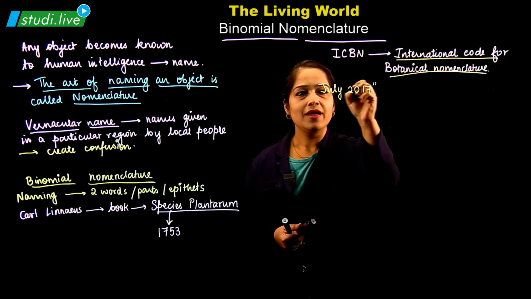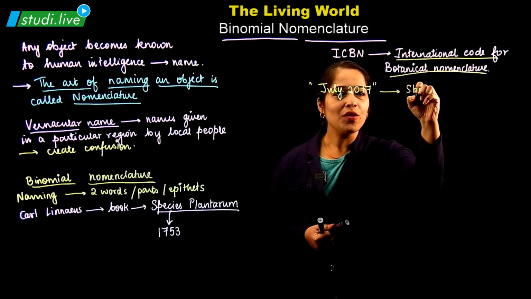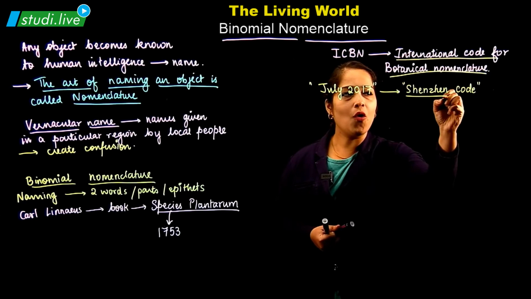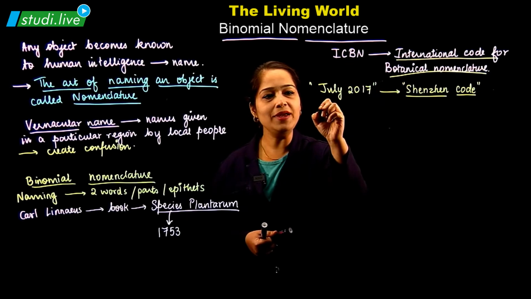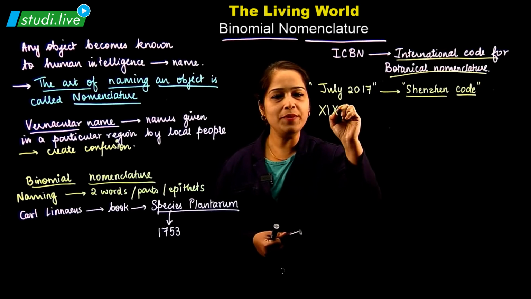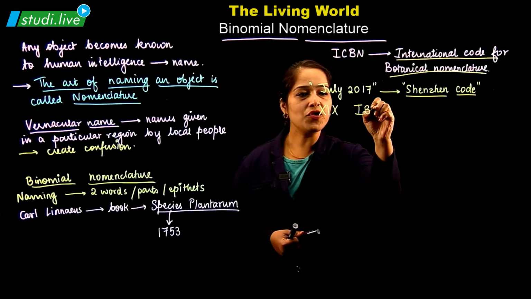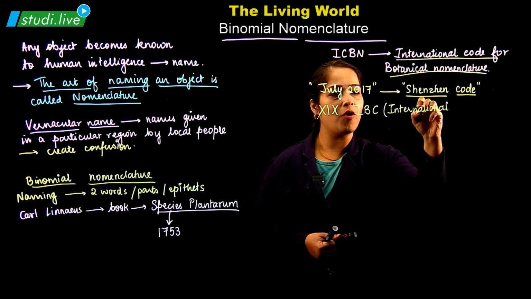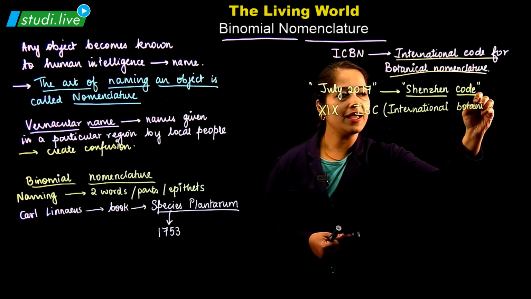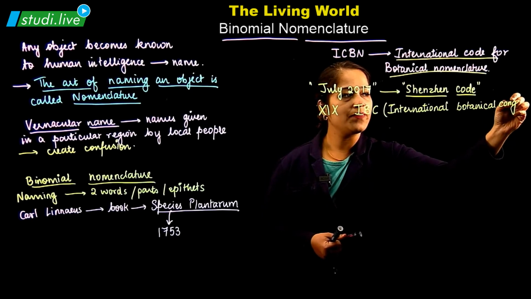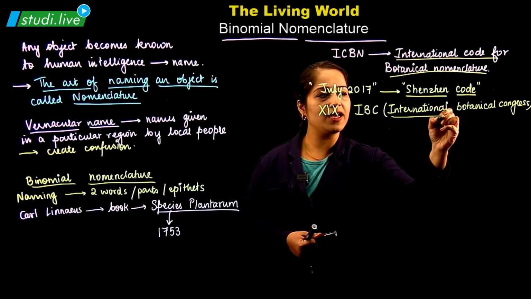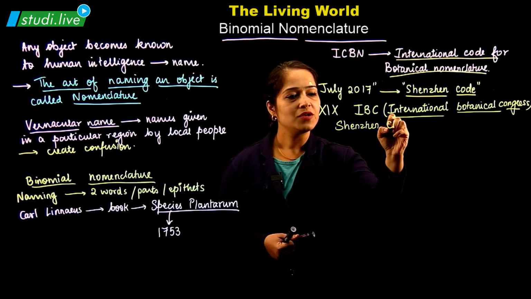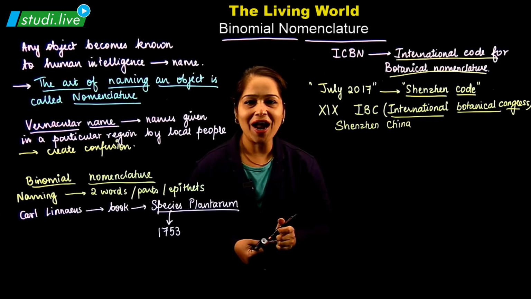This Shenzhen Code came after the 21st meeting of the IBC, the International Botanical Congress, which had taken place in Shenzhen, China. So, after that, this change had been brought.